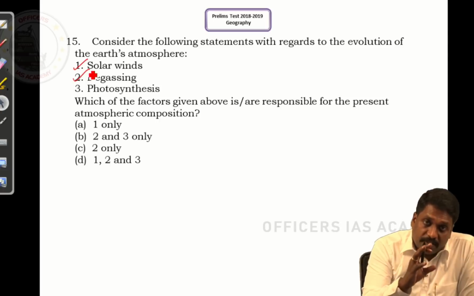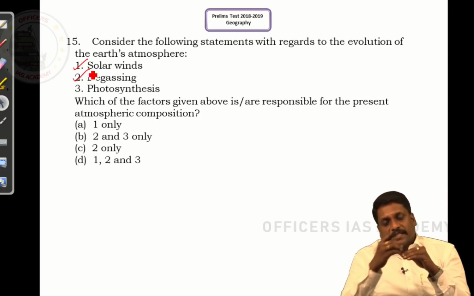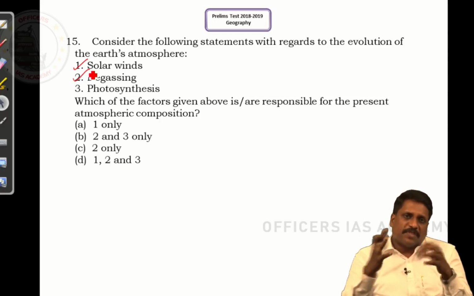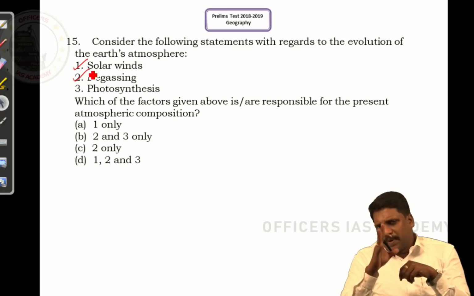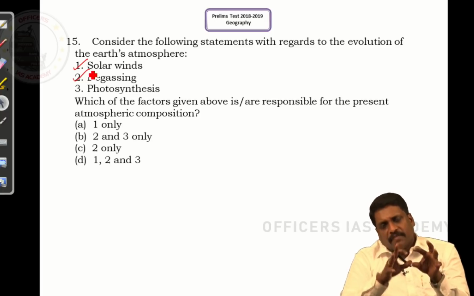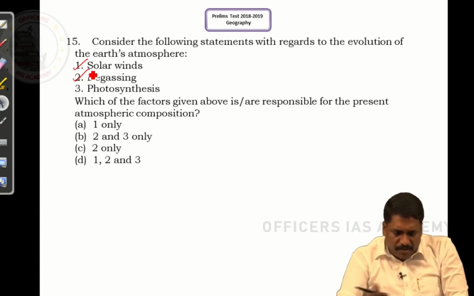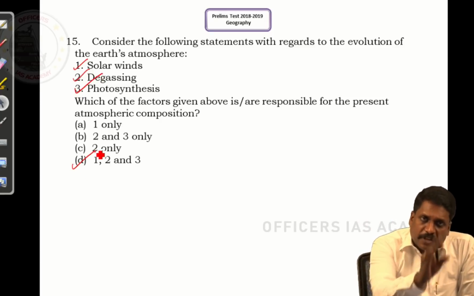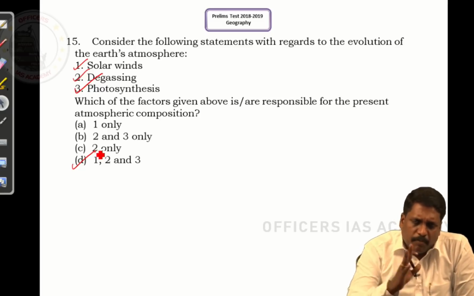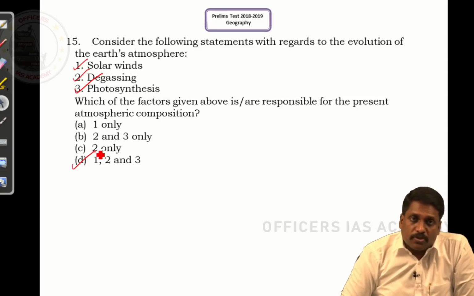Degassing is the one which has resulted in the majority of today's atmosphere. That gas which has escaped from the surface of the Earth, you call them as degassing, right sir. Photosynthesis played a very important role. This is the one which has increased the level of oxygen in the atmosphere. It means the answer to this is all, right. Every feature that is given here has played a vital role in the evolutionary process of Earth's